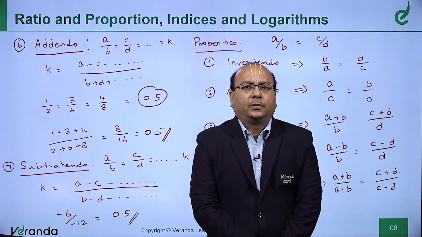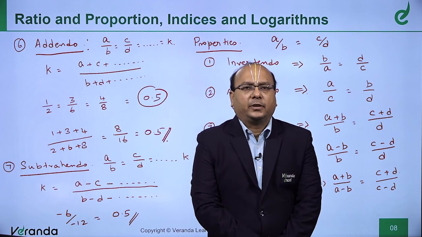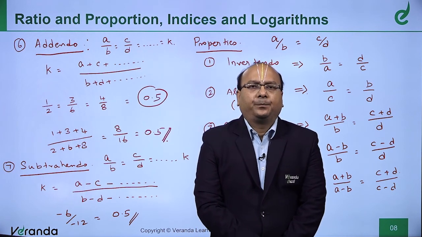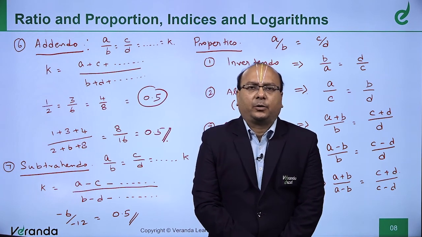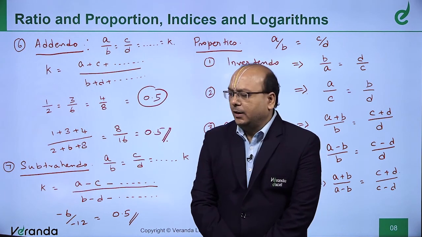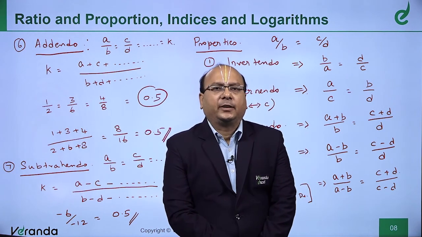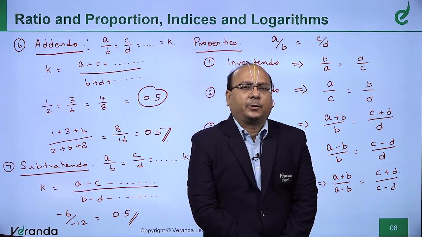You understand? So, what we have done: we have taken the introduction to ratios, the properties of ratios, the introduction to proportion, and the properties of proportion. Basically, what is the proportion definition?